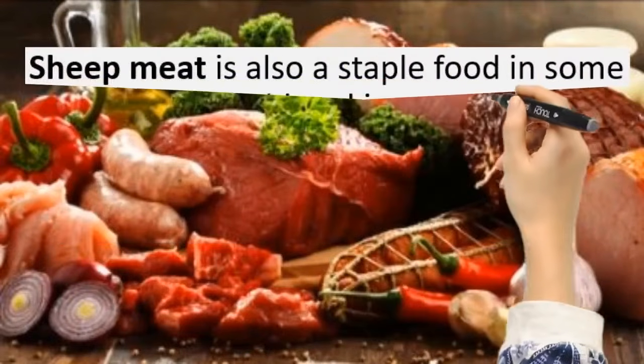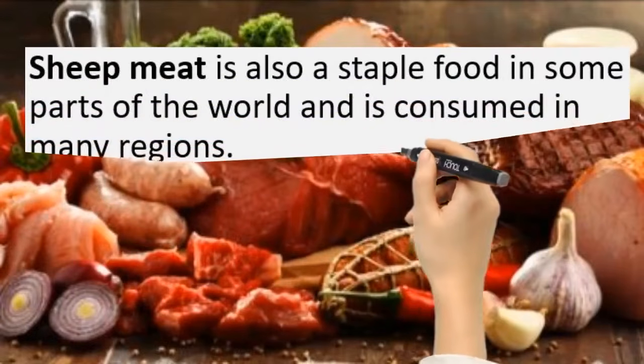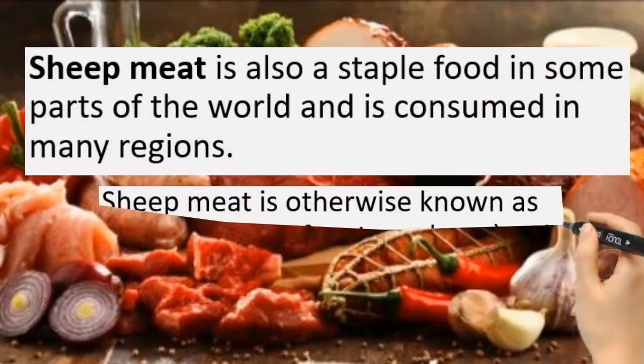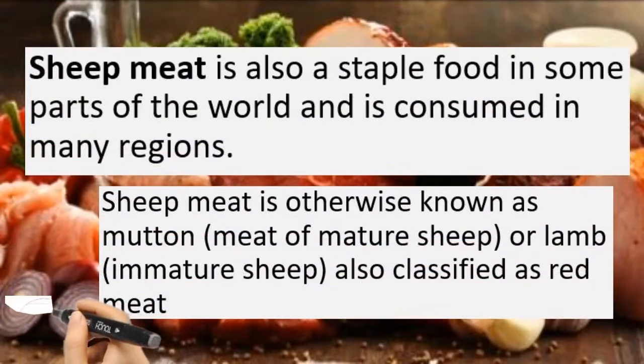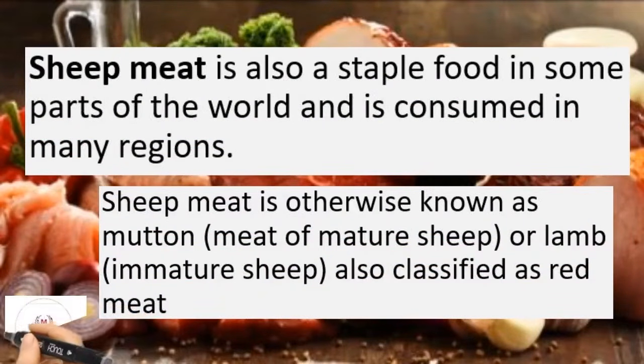Sheep meat is also a staple food in some parts of the world and is consumed in many regions. Sheep meat is otherwise known as mutton for the mature sheep, or lamb for immature sheep. It is also classified as red meat.